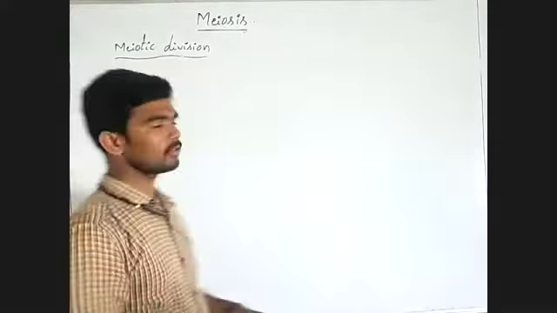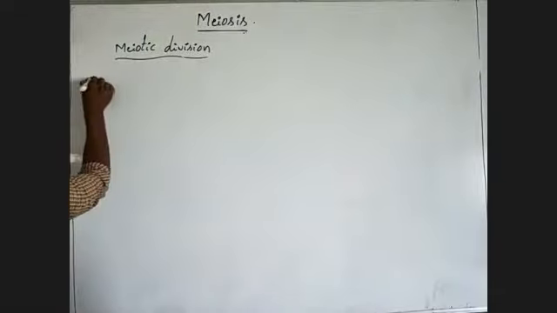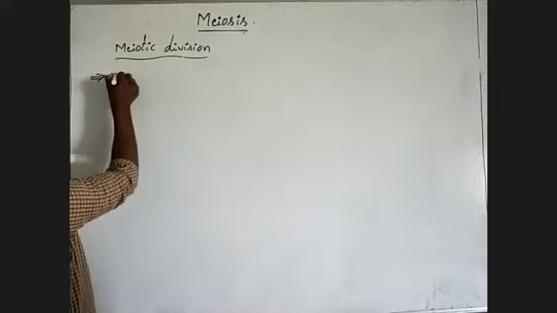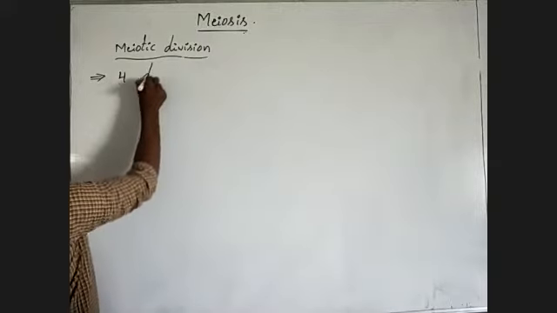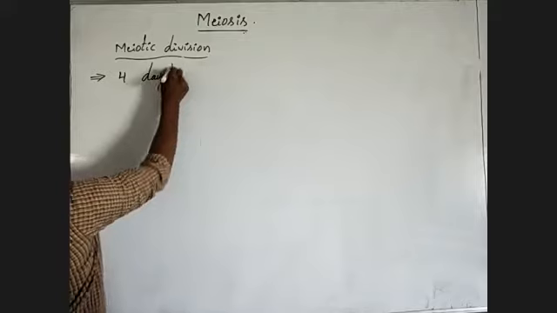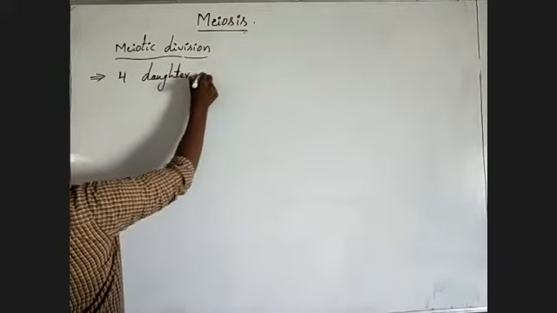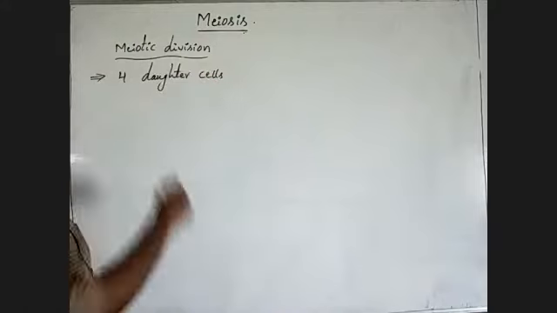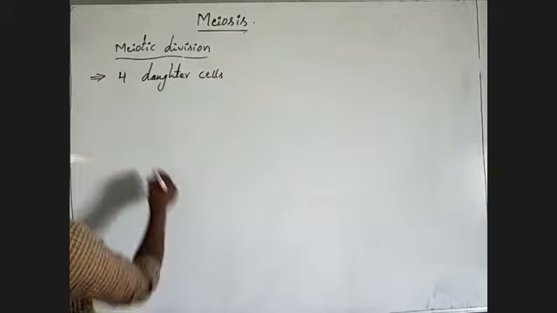What are they? For example, the first one is that 4 daughter cells are formed. You know very well that 4 daughter cells are formed in the meiosis process from one.